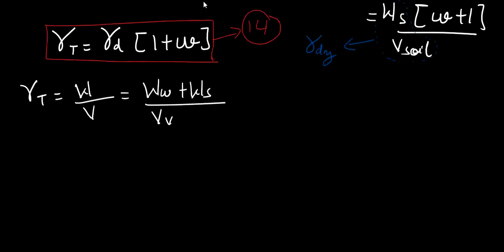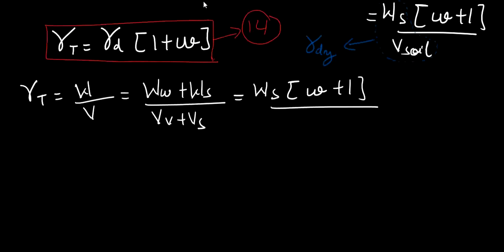Now this is Vv upon Vs, that is volume of void plus volume of soil solid. In the numerator I am performing the same thing. I will be taking Ws common, so I will be left with water content plus 1. From the denominator I will be taking Vs common, so I will be left with Vv upon Vs plus 1. Now this thing Vv upon Vs is nothing but e.